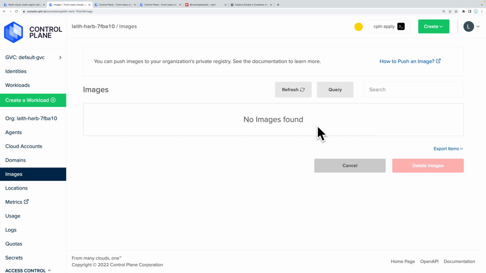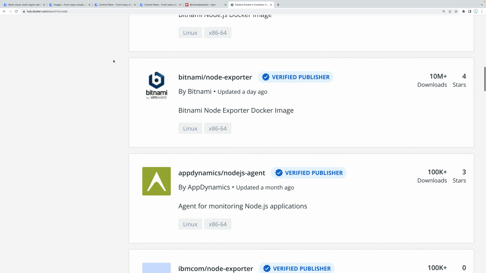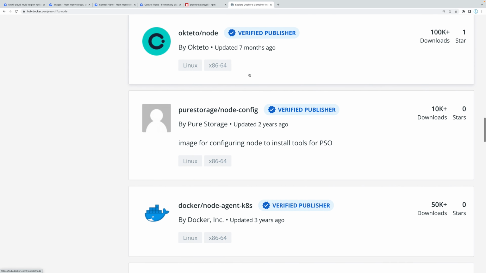And by the way, this image repository is going to be private, so only Control Plane is going to see it. Now you can, if you want, push something that is public, like we have in Docker Hub over here, so that other people can use it if they want to.